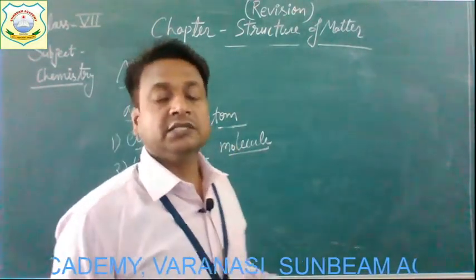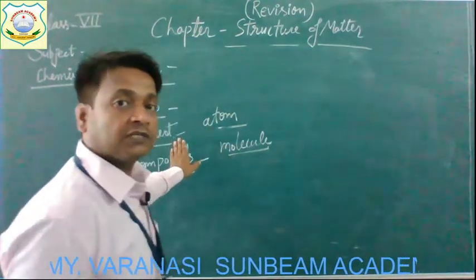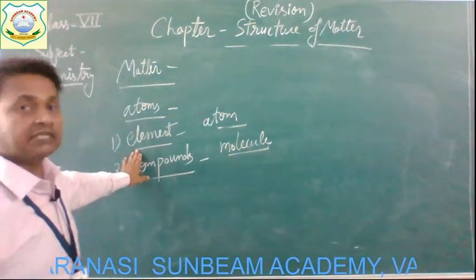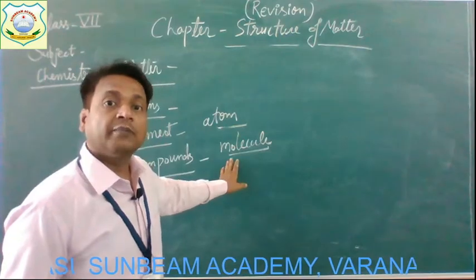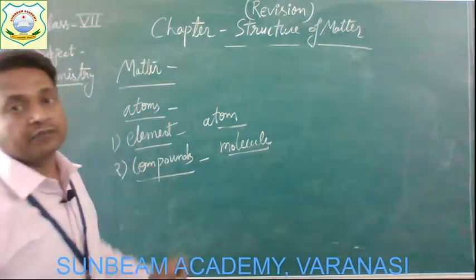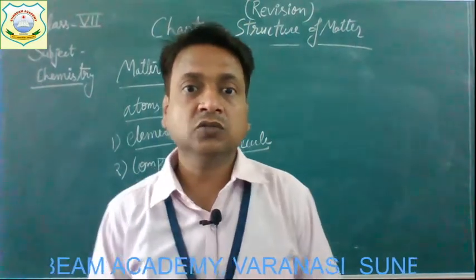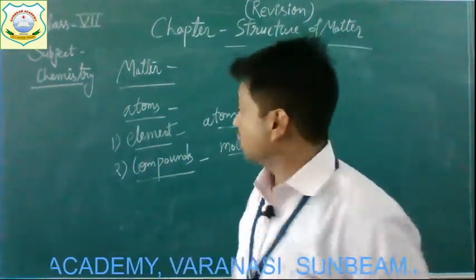They both are small particles, but atoms are the smallest particles by which elements are made up, and molecules are the smallest particles by which compounds are made up. I hope you understood elements, compounds, atoms and molecules.